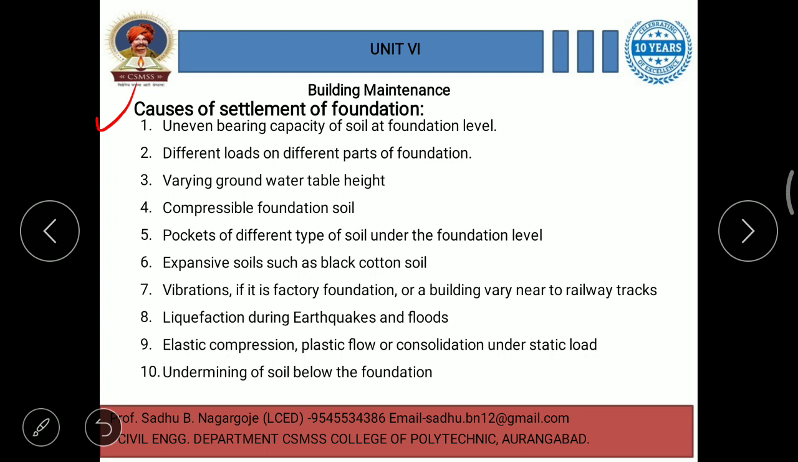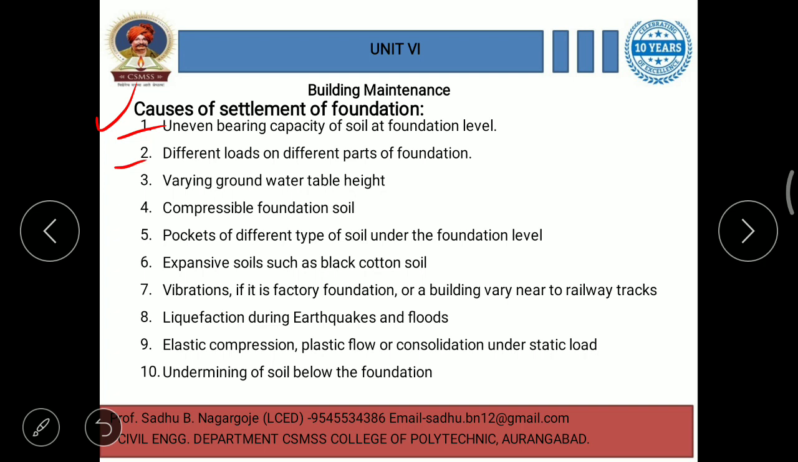Uneven bearing capacity of soil at the foundation level. That means the soil at the foundation level is not of the same type, or it has a different bearing capacity. That's why differential or unequal settlement may occur in the structure.